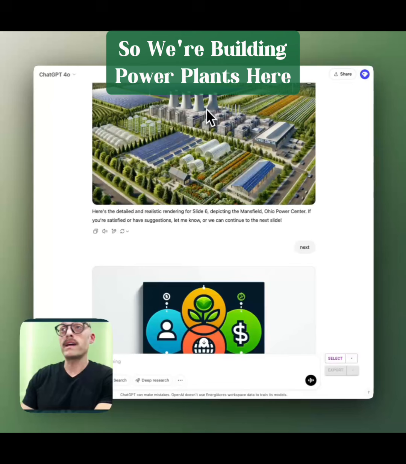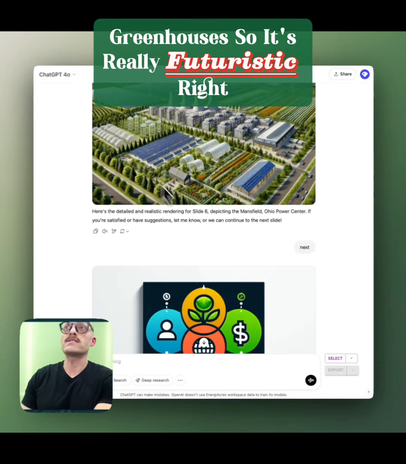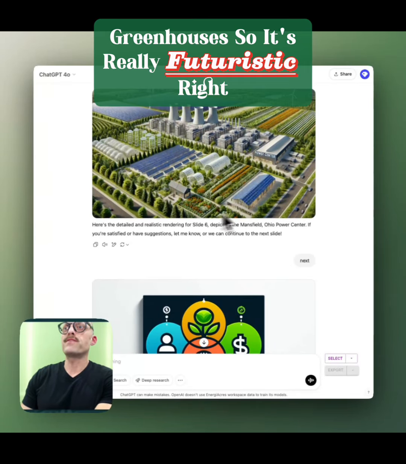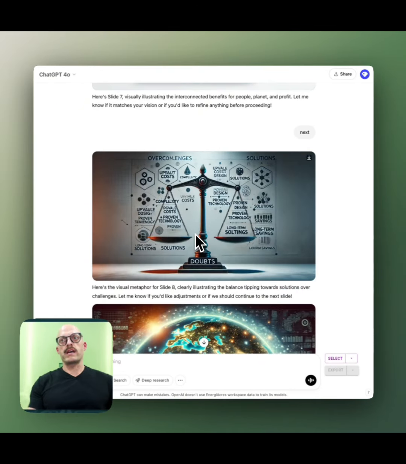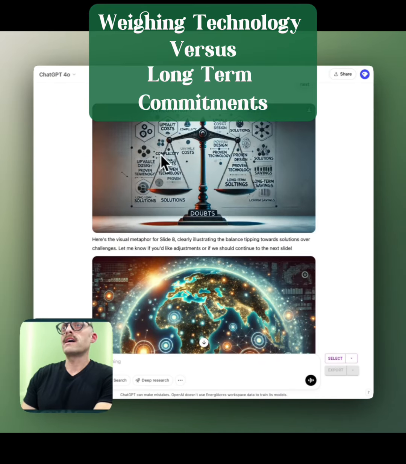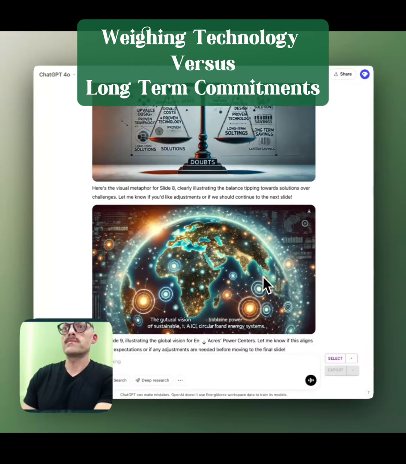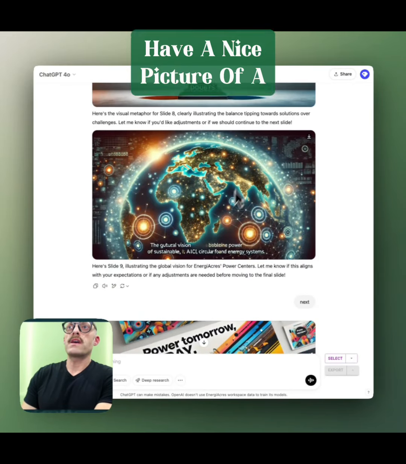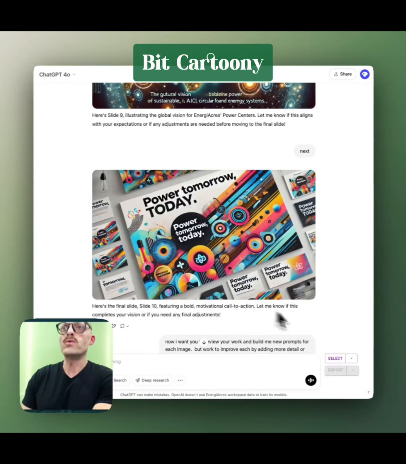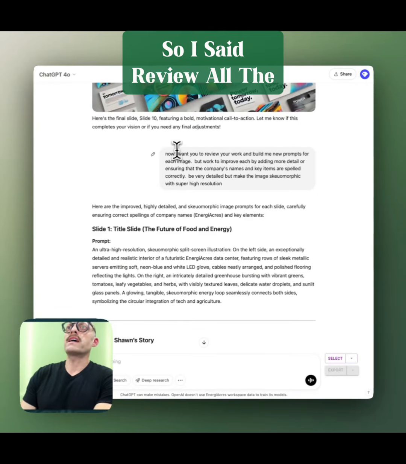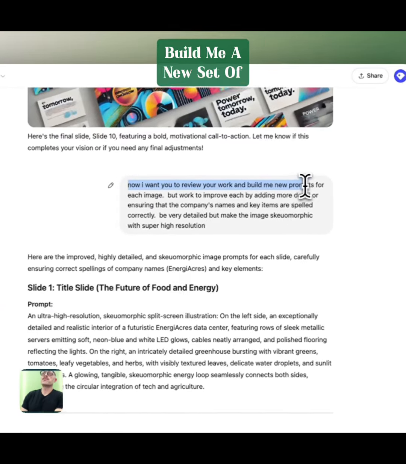So we're building power plants here, cooling stacks, greenhouses. So it's really futuristic, right? Got a cool icon and the scales, weighing technology versus long-term commitments. Have a nice picture of a globe. It's not bad. It's a little bit cartoony. So I said, review all the work, build me a new set of prompts.